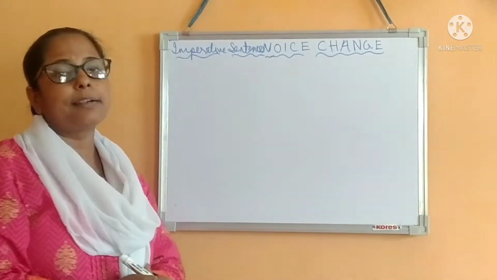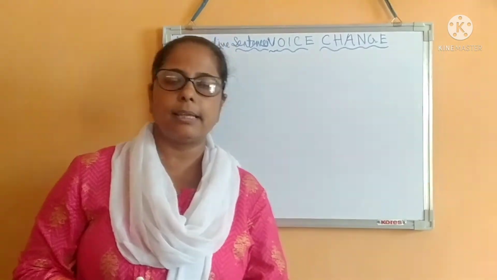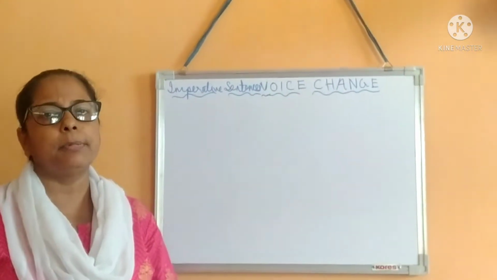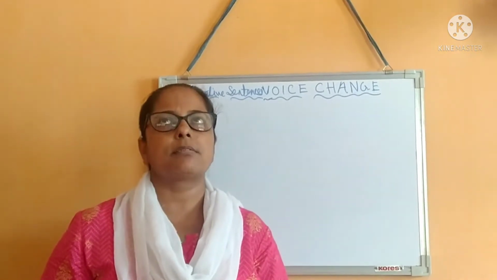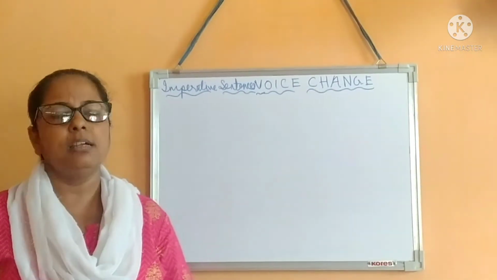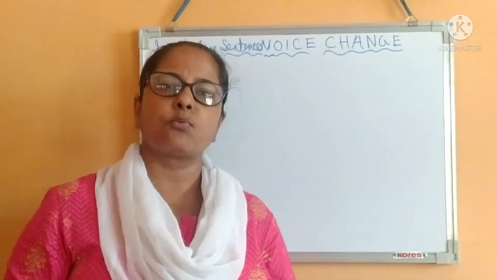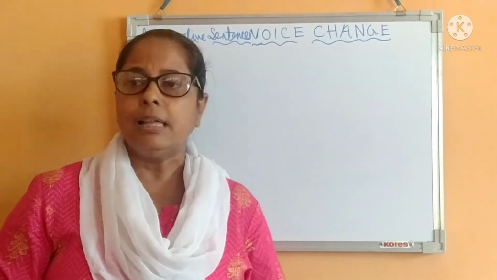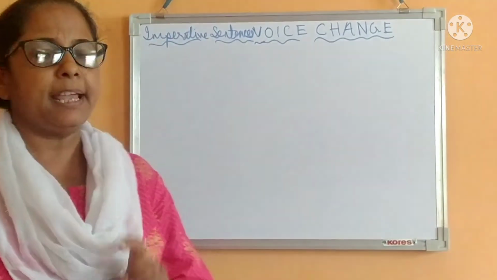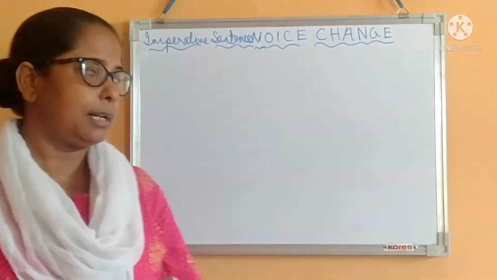So now I will explain imperative sentences. There are certain rules in doing imperative sentences. The most important thing is that if the verb in the active voice expresses order, command, request, or advice, then in that sentence we have to use a new word, and the word is let. Let me explain it. First let me give you the rule of doing that.